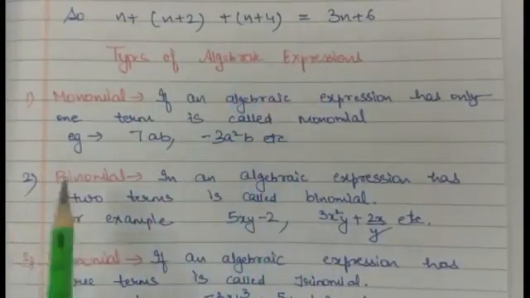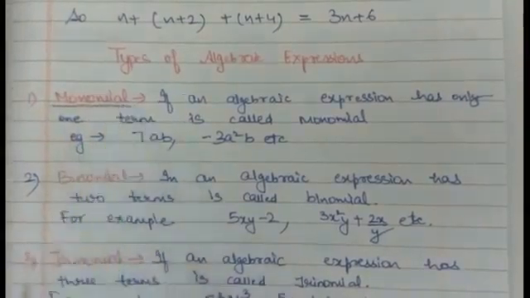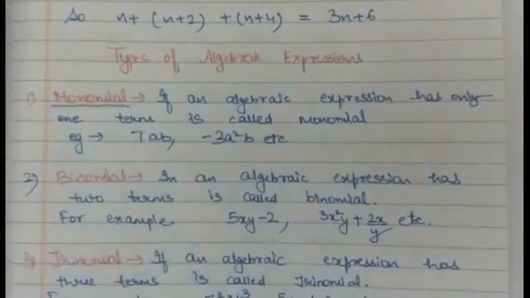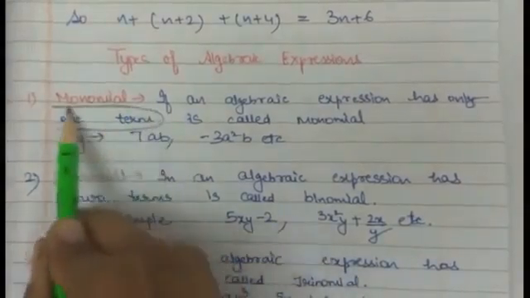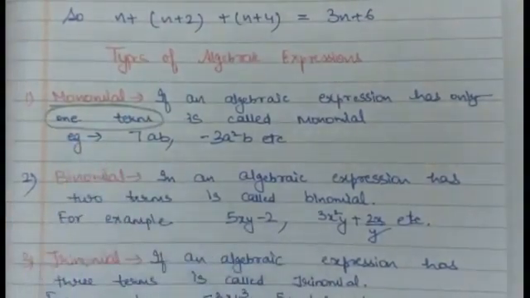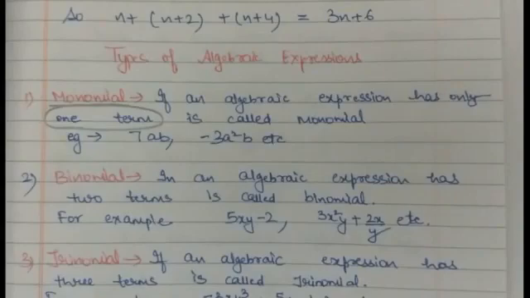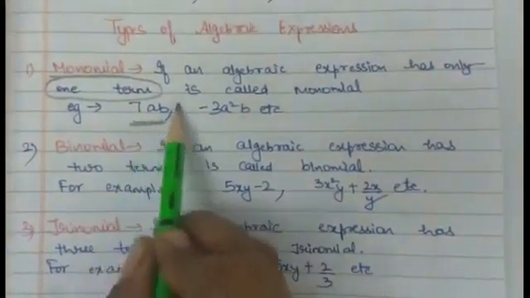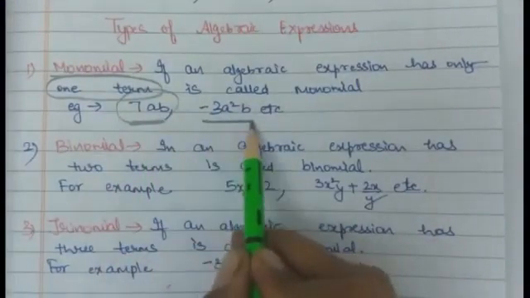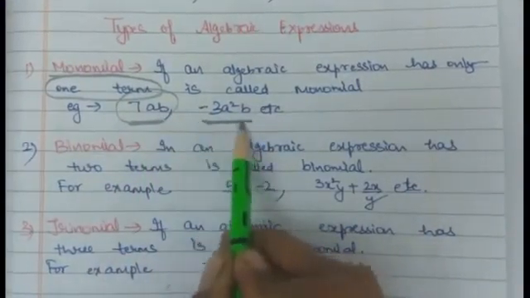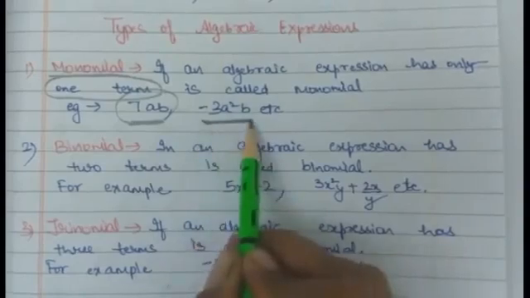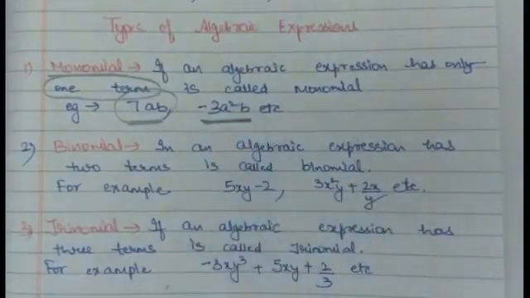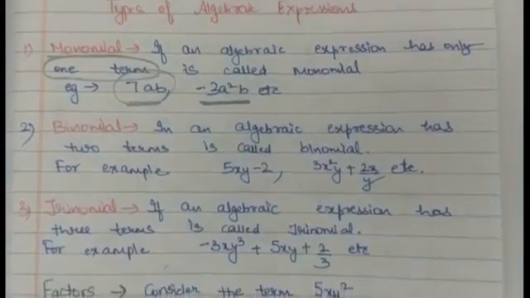Now let us discuss what are types of algebraic expressions. The first is monomial. Monomial means one term. If any algebraic expression has only one term, it means that is called a monomial. For example, you can see here 7ab, only one term, minus 3a square b, only one term. So this is a monomial. So you can think so many examples in your mind.